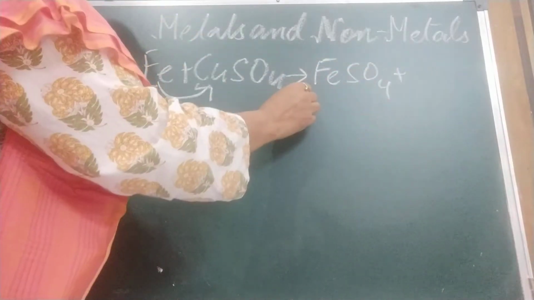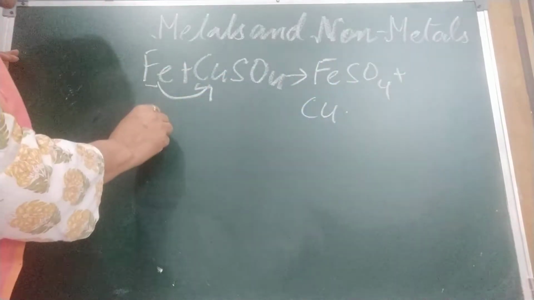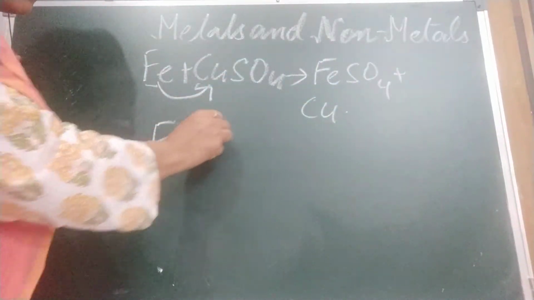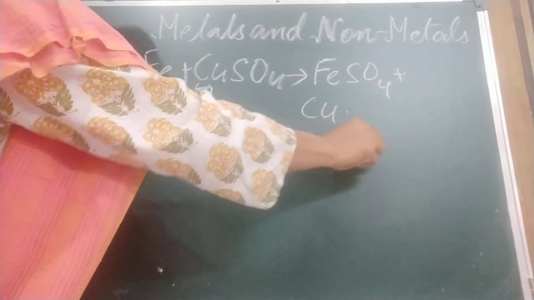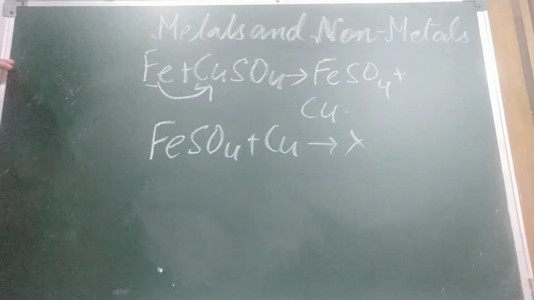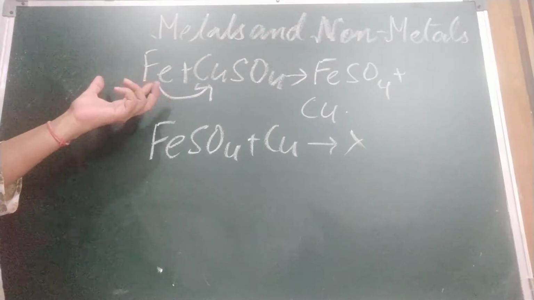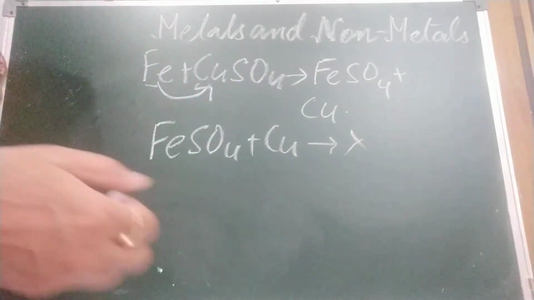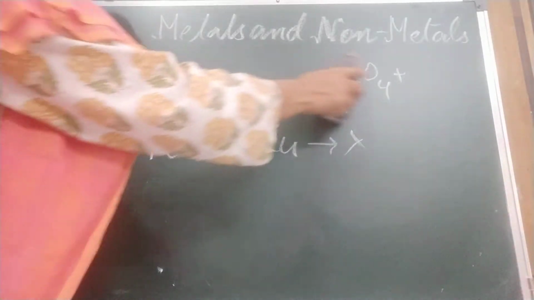And what would be released? Copper. But if we react iron sulfate with copper, then no reaction will take place. So this is what? Displacement reaction. One metal displaces another if it is more reactive than the other metal.